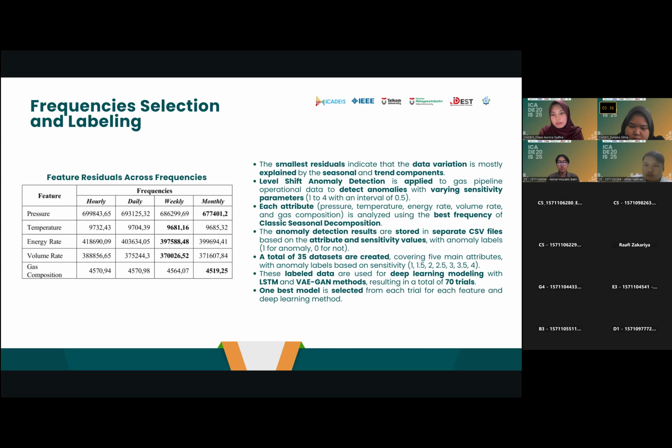Next, we conducted an experiment to perform frequency selection and labeling. Based on the fact here that in the pressure feature, the best frequency decomposition is monthly, temperature is weekly, energy rate is weekly, volume rate is weekly, and gas composition is monthly, which means that each frequency that has the smallest residual is able to capture and explain data variation that has trend or seasonal patterns. This will be applied in the next experiment.